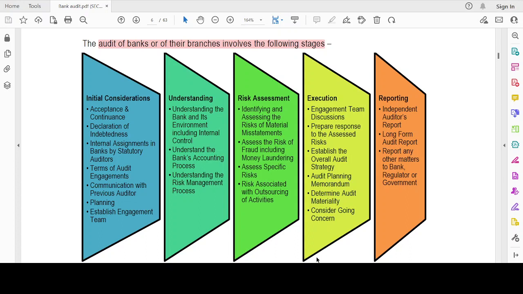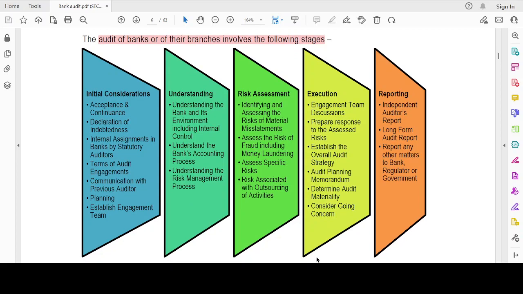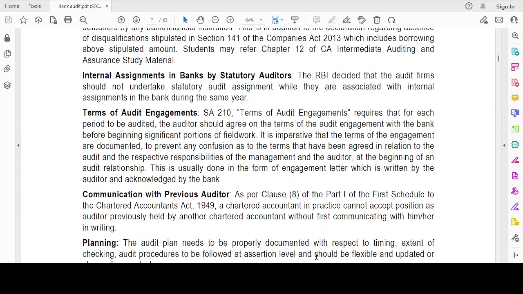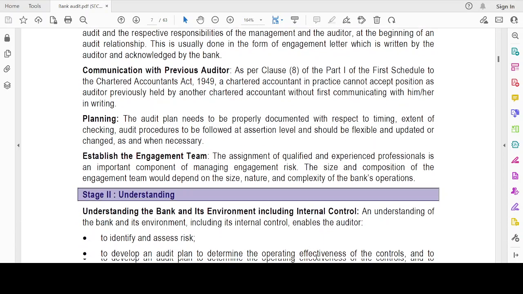So let's repeat all the 5 stages together. Initial consideration, understanding, risk assessment, execution and reporting. So let's move on.